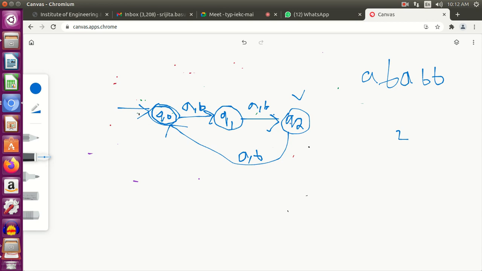Similarly, for any kind of question of this type, where you're given mod 3, mod 4, mod 5, mod 6, anything, you can simply use this logic and construct the DFA. Okay.